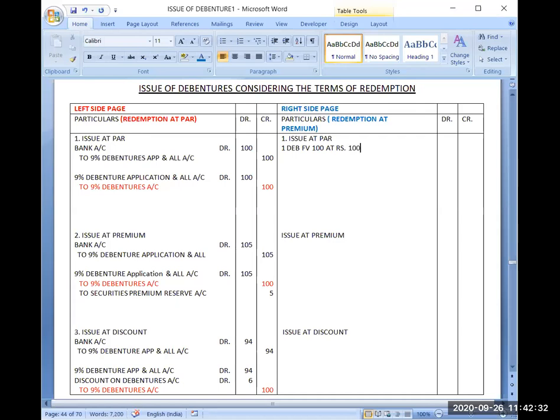Means I am issuing debenture at par. So I hope this point is clear to all of you that the entries will remain the same. There will be no change in the entry.